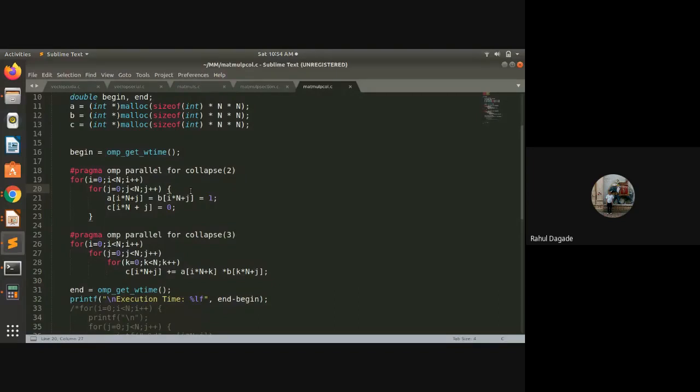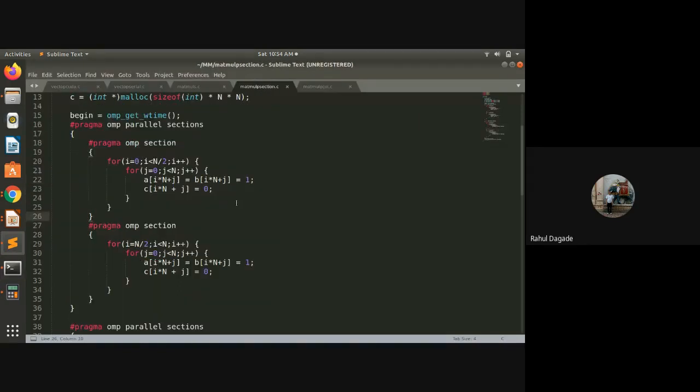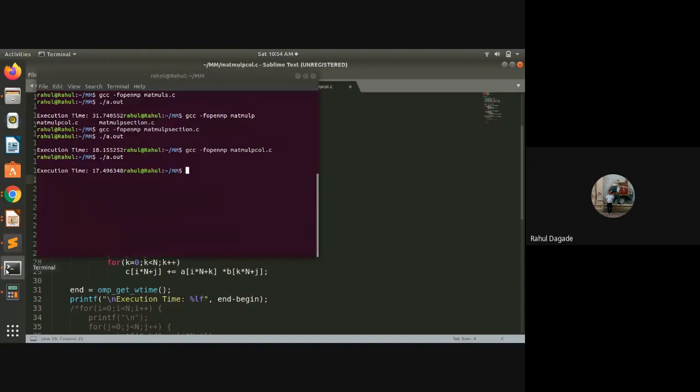So it makes a kind of decision making to the compiler. But now in the first one, we have already taken a decision that this part must be executed by one core and this part must be executed by another core. So there is no further thinking about division of a task. So this executes faster, while this executes a little bit slower than the section. Have you got it? Why?